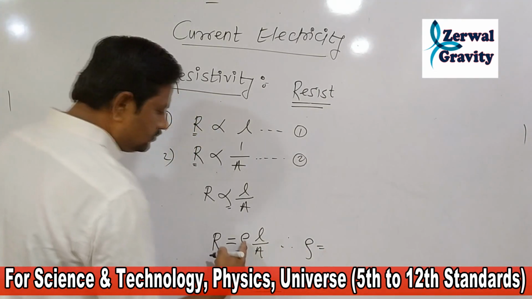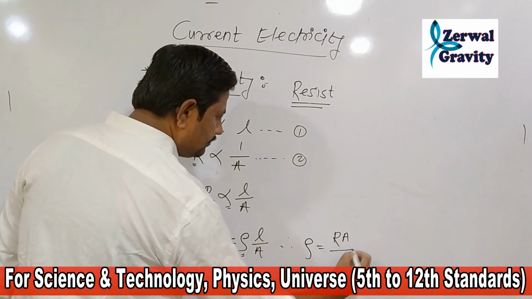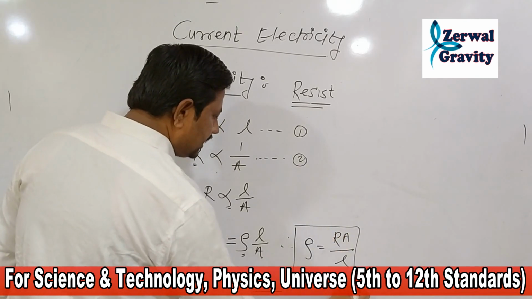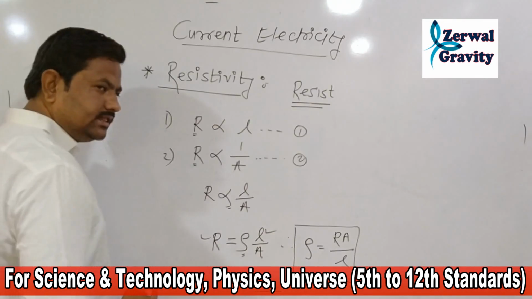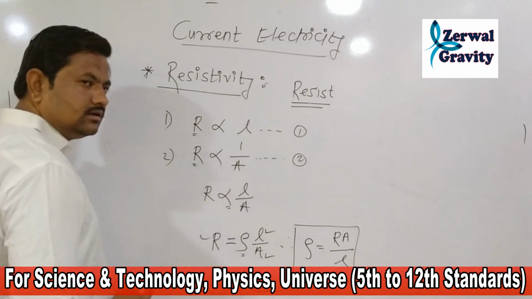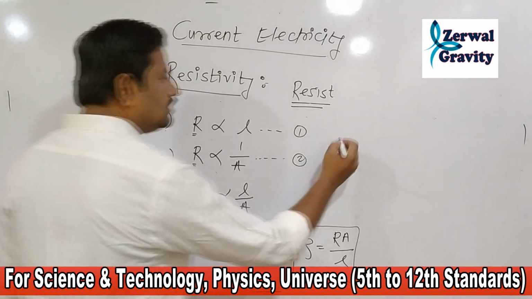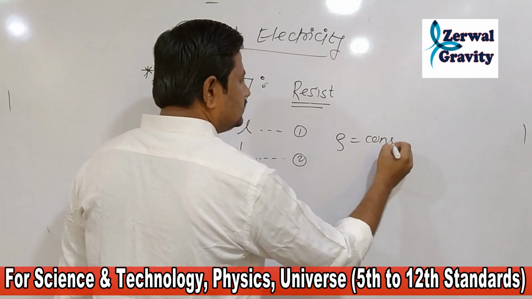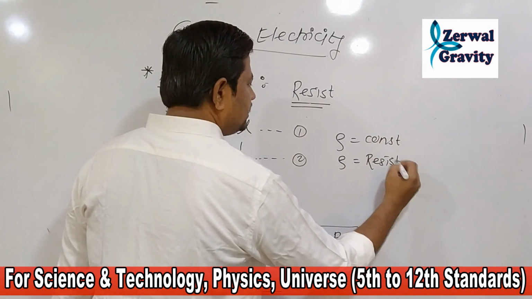Rho is equal to R A upon L. Here R is the resistance, L is the length, A is the area of cross section, and what is rho? Rho is the constant, or we can say the constant resistivity.